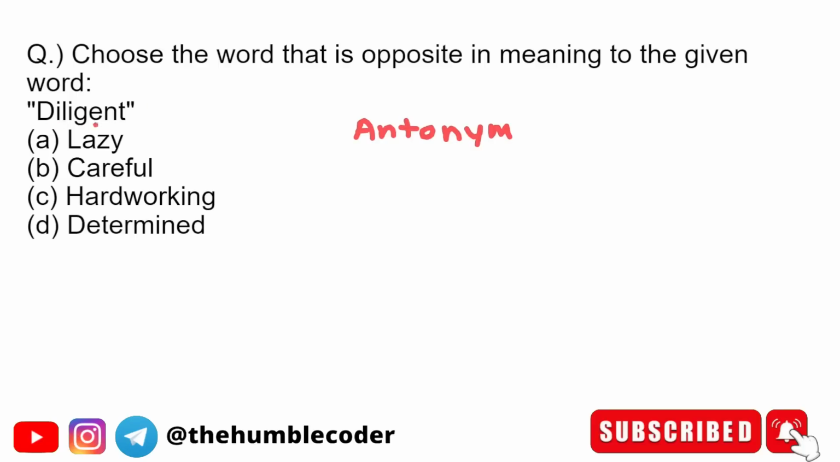So the question is diligent. Okay, diligent, and we have to find the opposite of it. So now to give you an idea, diligent is something like very proactive or something. Okay, you can say it in this way, very active or something. Okay, so the options are lazy, careful, hardworking, and determined. So we know like active, and then the opposite is lazy. So that is why the correct answer for this question is option number A, which is lazy.